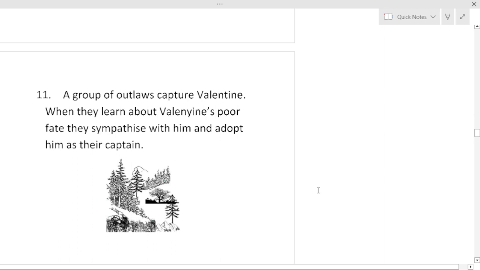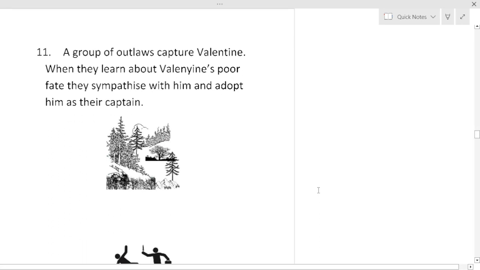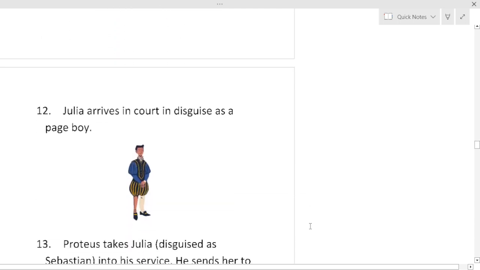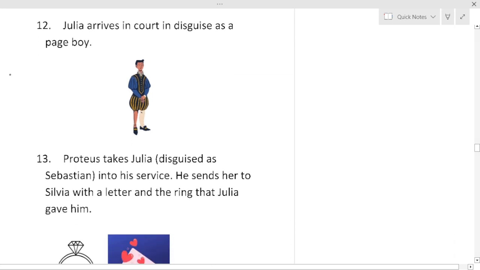Now, when Valentine is banished, a group of outlaws capture Valentine. And when they learn about Valentine's poor fate, they sympathize with him and adopt him as their captain. Julia arrives in the court of Milan in disguise as a page boy. Proteus takes Julia, disguised as Sebastian, into his service. So you have to remember this point: the name Julia takes as a page is Sebastian. He sends her to Silvia with a letter and a ring that Julia gave him.